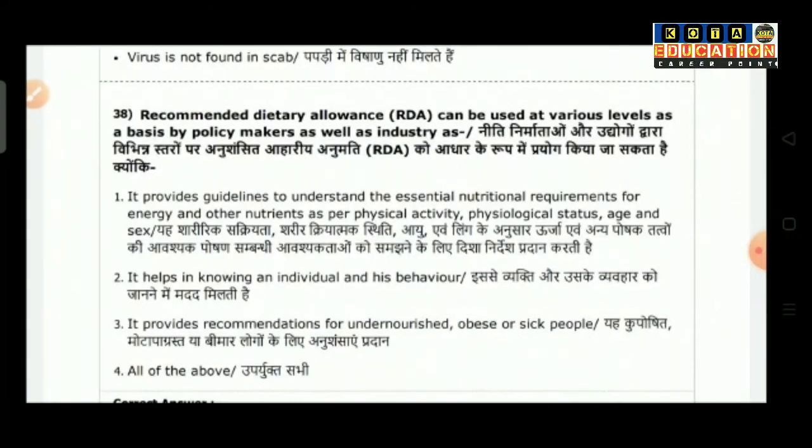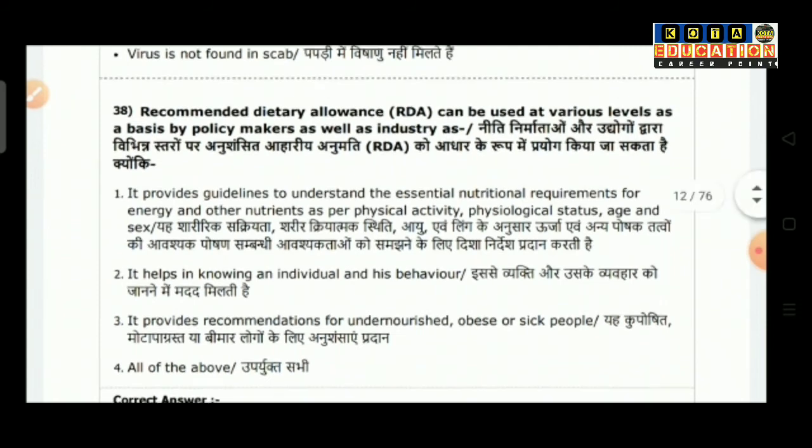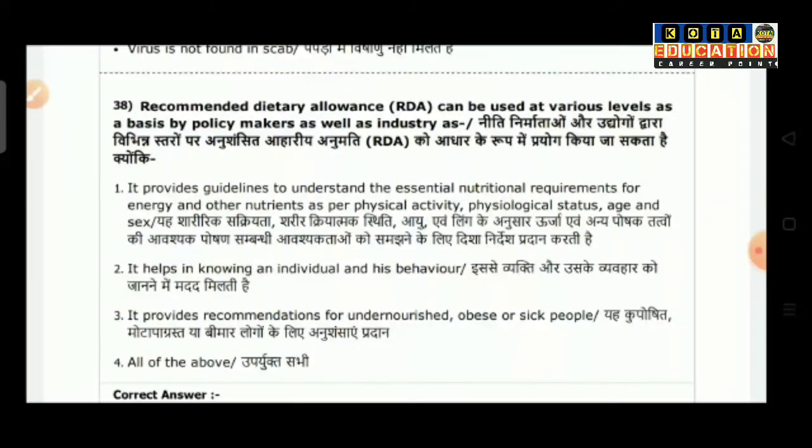Question number 30: Recommended dietary allowance can be used at various levels as a basis for policy makers as well as industry. Option 1: it provides guidelines to understand the essential nutrition requirements for energy and other nutrients as per physical activity, psychological status, age and sex. Option 2: it helps in knowing an individual and his behavior. Option 3: it provides recommendation for undernourished, obese or sick people. Option 4: all of the above.